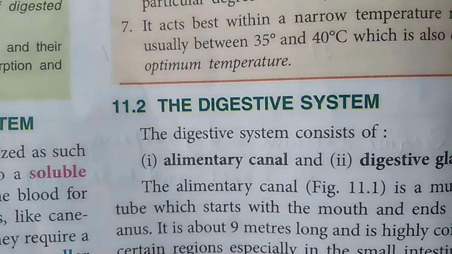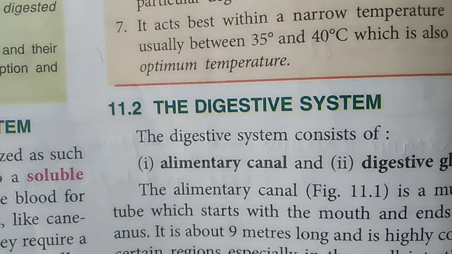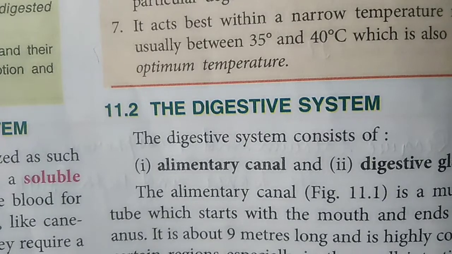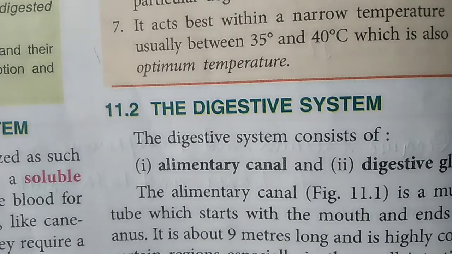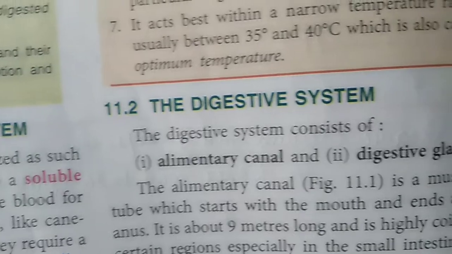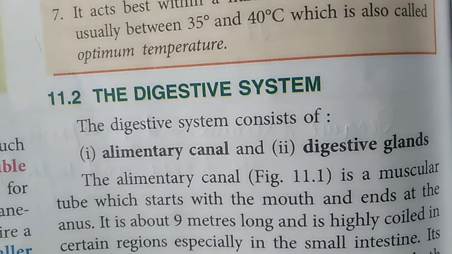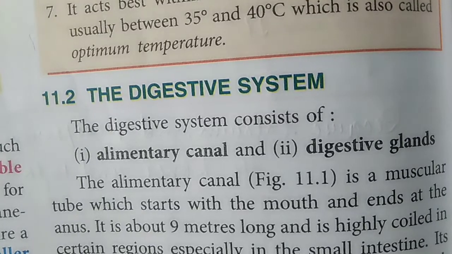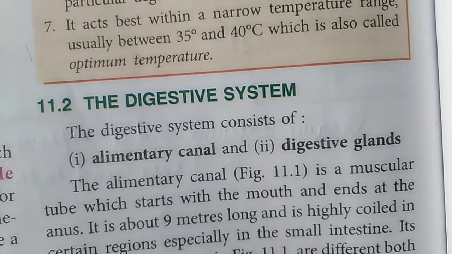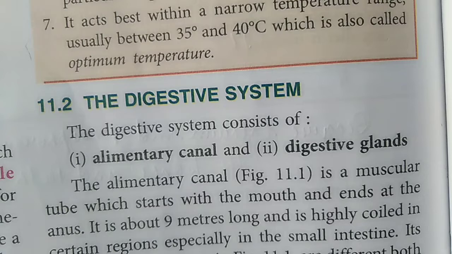Now students, we will discuss the digestive system. The digestive system mainly consists of two parts. First one is called the alimentary canal and second one is called the digestive glands. The alimentary canal is a muscular tube which starts from our mouth and ends at the anus.